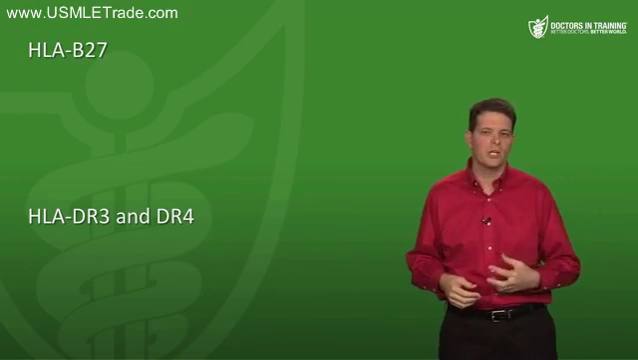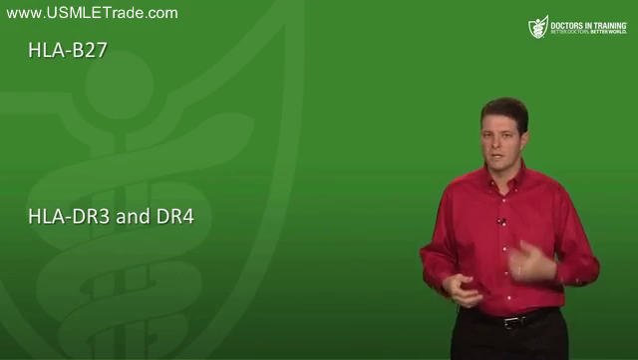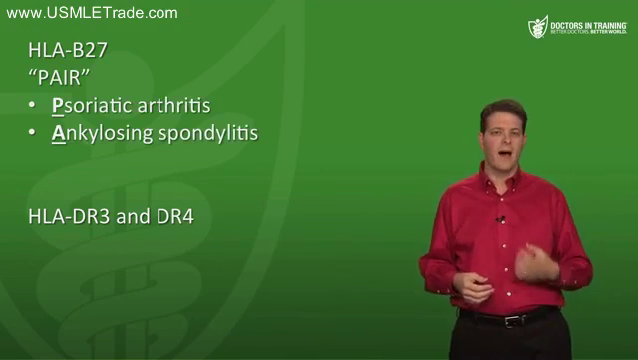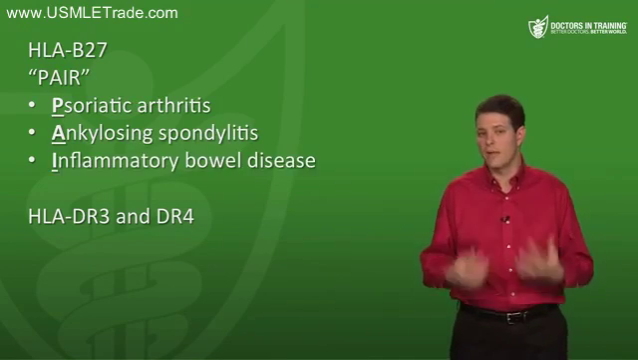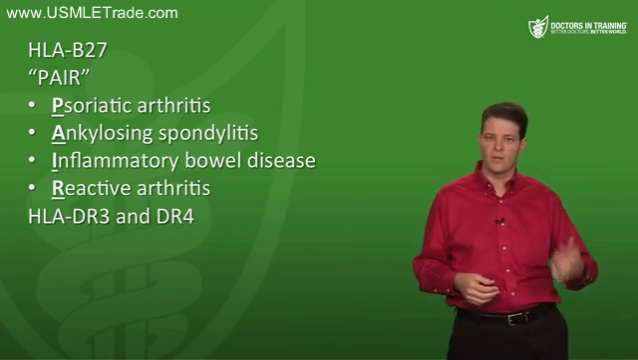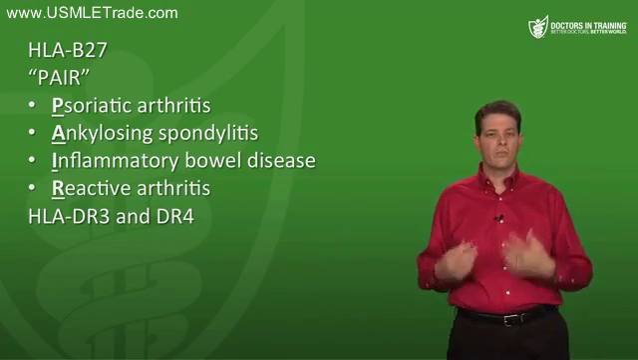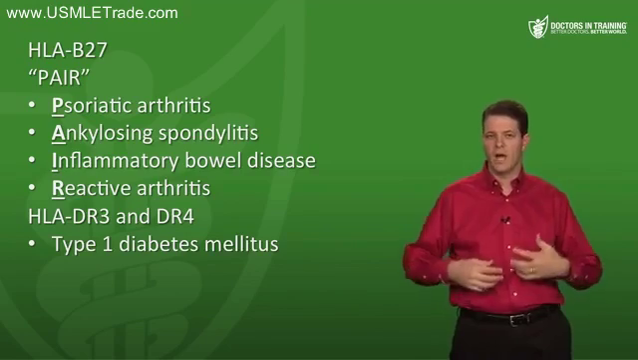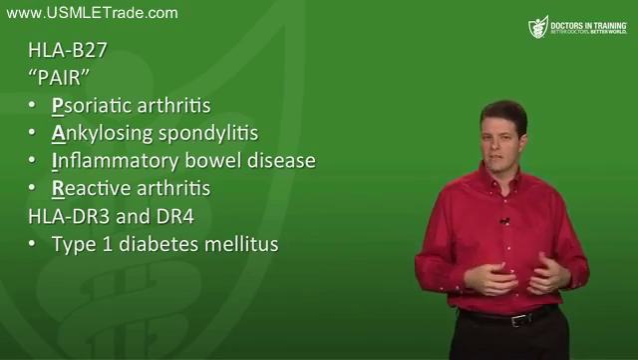Now, as we discussed in rheumatology, HLA-B27 is associated with the seronegative spondyloarthropathies. And the mnemonic for these diseases is PAIR. So the P is for psoriatic arthritis, the A is for ankylosing spondylitis, the I is for the arthritis you can sometimes see with inflammatory bowel disease, and then the R is reactive arthritis, or the older name was Reiter syndrome. And then HLA-DR3 and HLA-DR4 are associated with type 1 diabetes, which is caused by autoimmune destruction of the pancreatic beta cells.